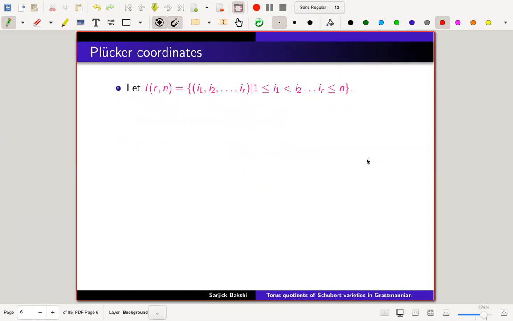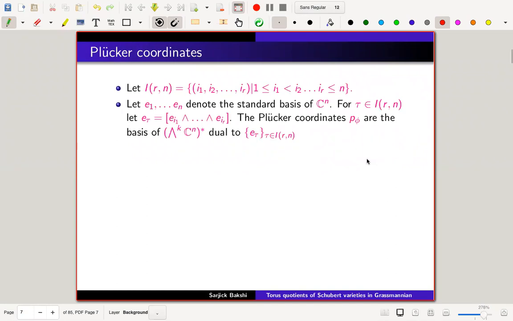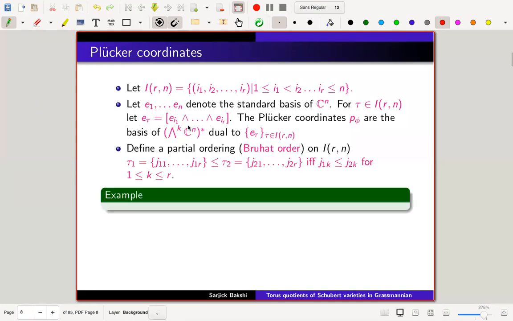Now I want an indexing set. Let I_{r,n} be the set of all (i1, i2, ..., ir) with 1 ≤ i1 < i2 < ... < ir ≤ n. This indexes a basis of the r-th exterior power of C^n dual. Sorry, it's a typo here. And the Plücker coordinates are basically the dual to this basis, given by p_τ.